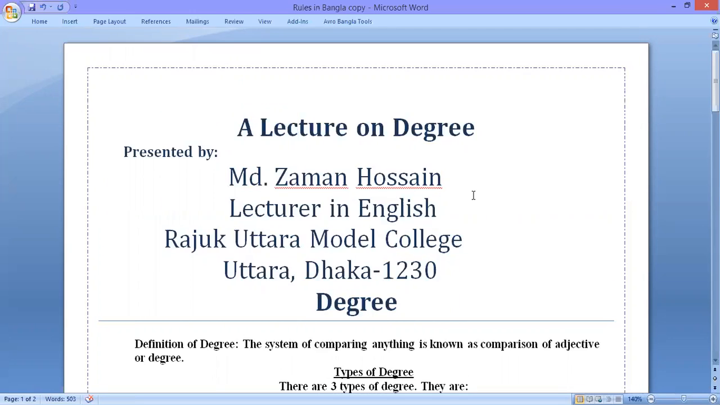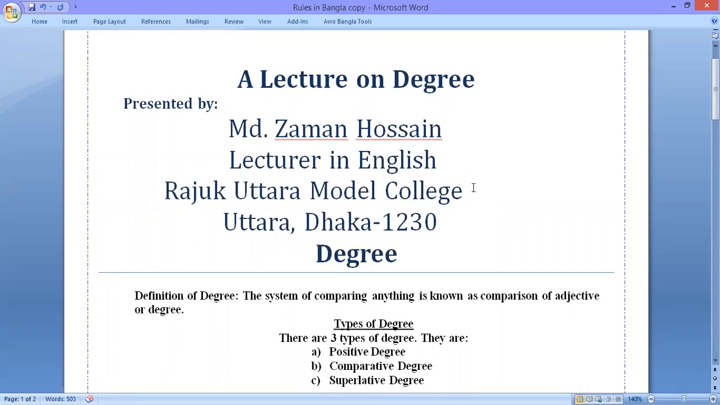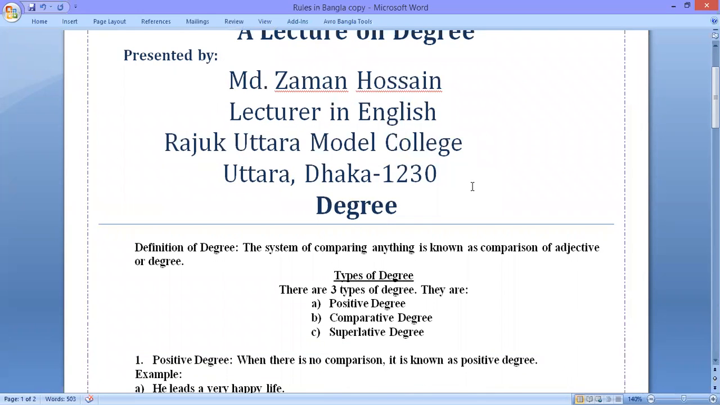As I said before, I am going to give a lecture on degree. First of all, I will say what is degree. Then I will say how many types of degrees there are. After that, I will say the definitions of all degrees with some examples. In the middle of the lecture, I will say something about some forms of degrees, and at the last of the lecture, I will show you how you can change degrees from one to another.